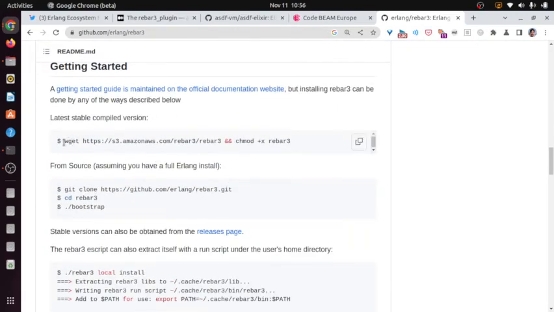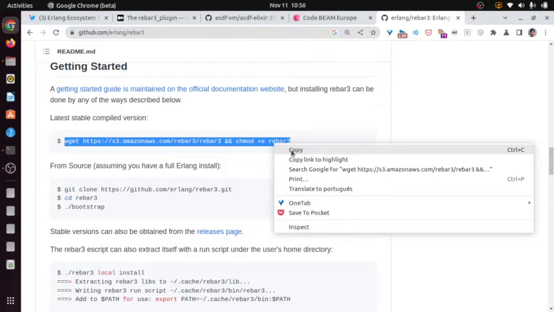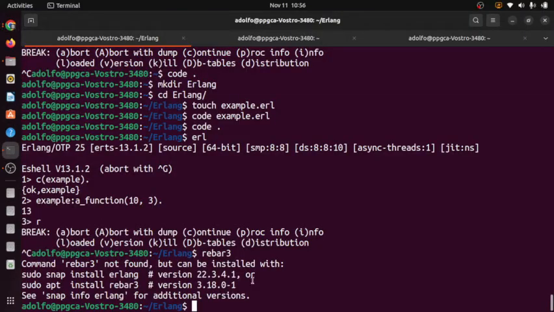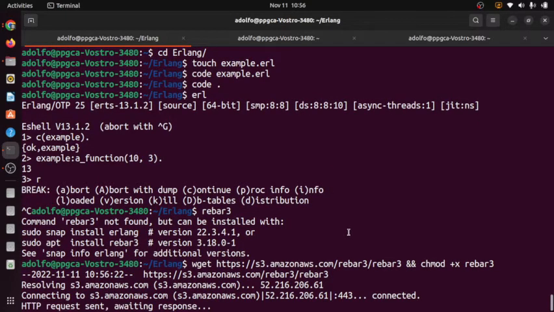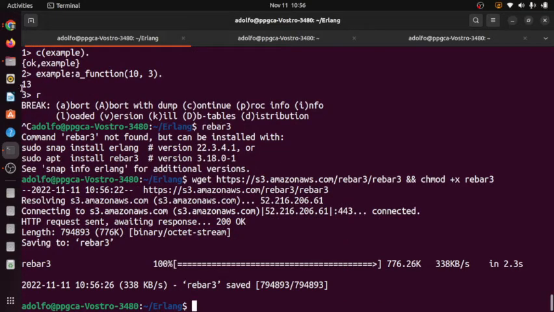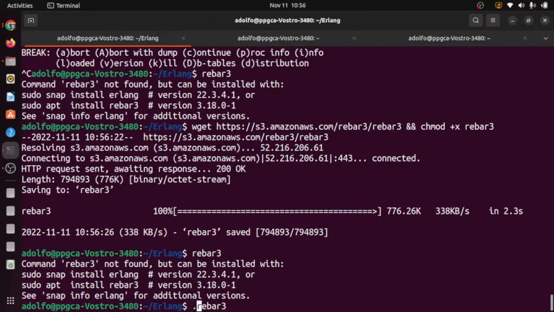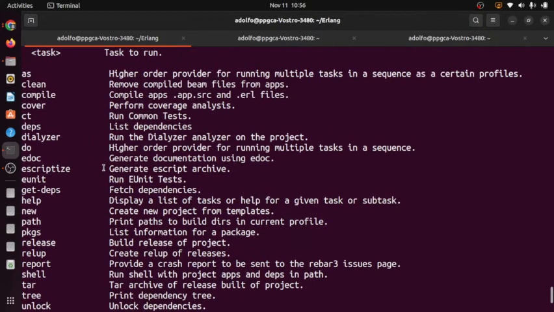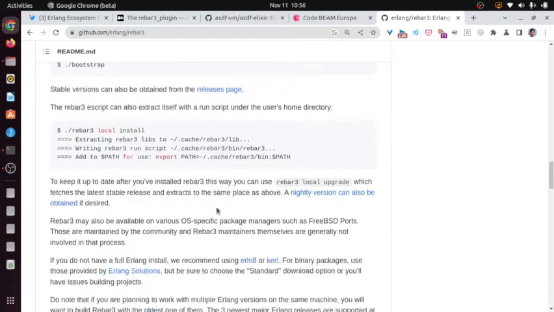Okay. I have to do a... okay. And then I have Rebar 3. I have to add it to bashrc. But okay, I don't remember everything.